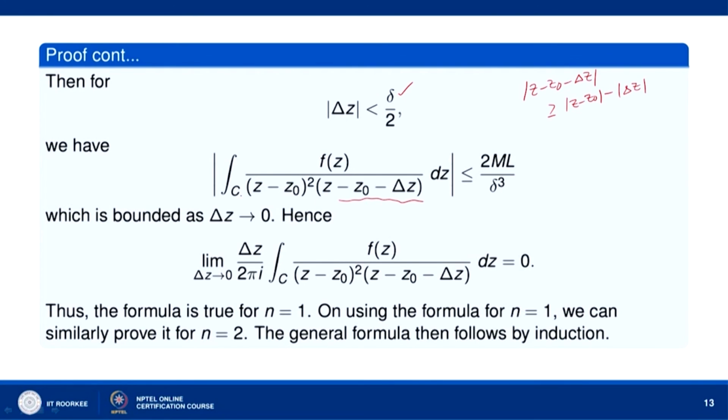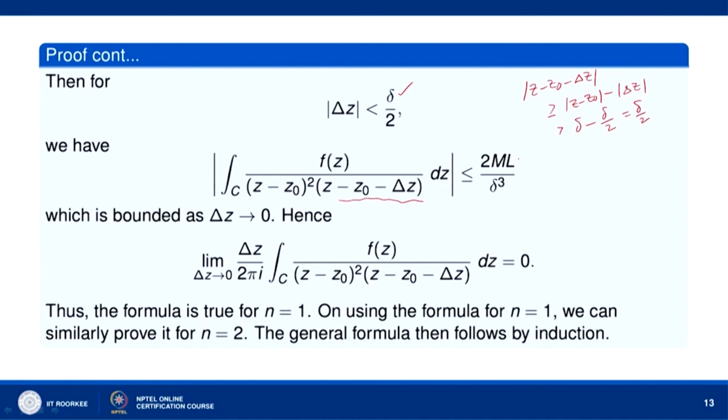Now, z is moving along the curve C, so mod of z minus z naught is greater than or equal to delta, and mod of delta z is less than delta by 2. So this is greater than delta minus delta by 2, which is delta by 2.